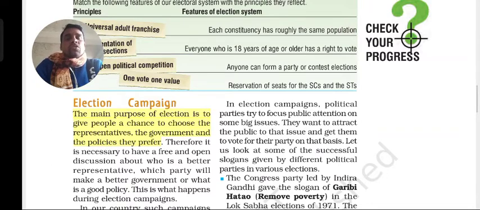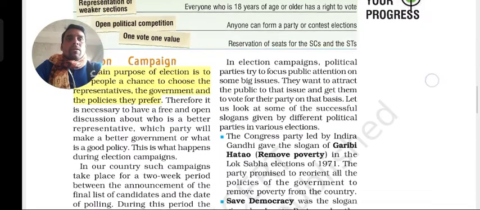So this right is totally given by the government to the people of India, or the people of a particular constituency. Therefore it is necessary to have a free and open discussion about who is a better representative, which party will make a better government, or what is a good policy. And this is what happens during this campaign.